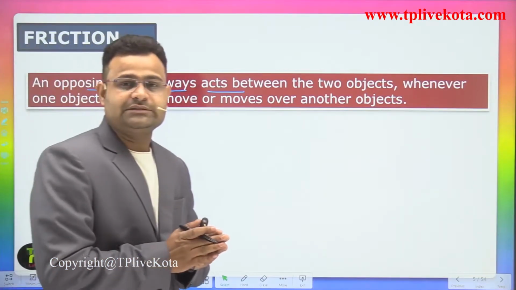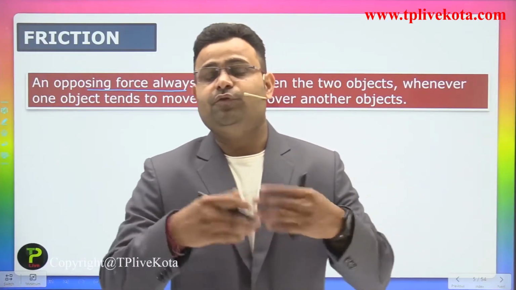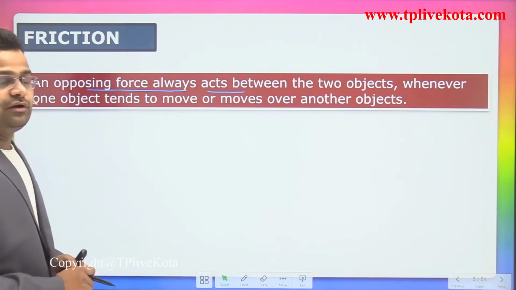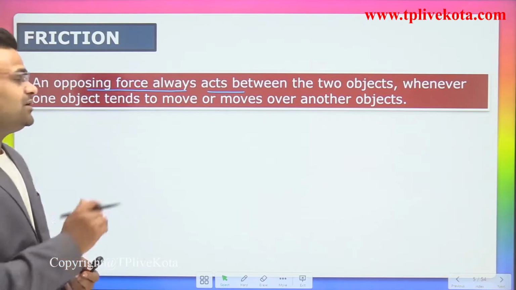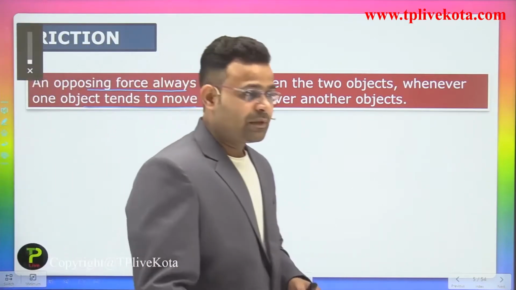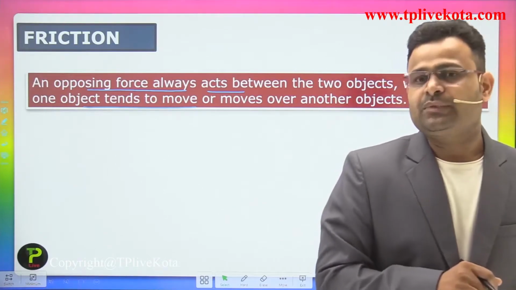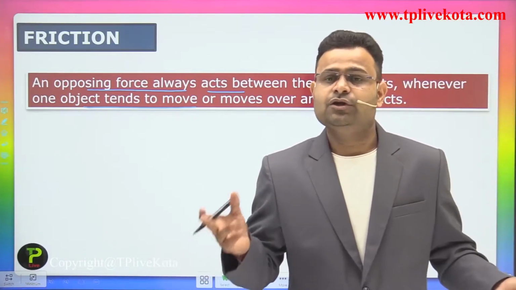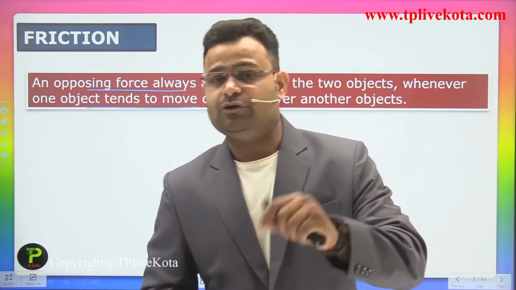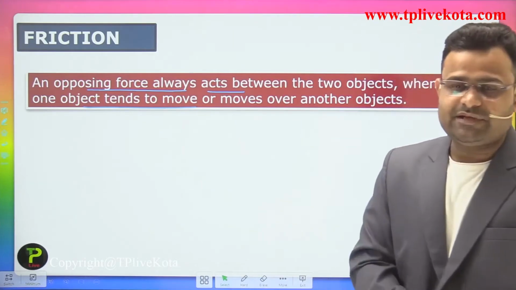When two objects are in contact and moving in relative motion, that time a force is introduced, which is called a frictional force. So an opposing force always acts between the two objects whenever an object tends to move over the other object. It may move, or it may try to move. In both conditions, if the external force is not sufficient to move that body, that means you are applying a low value of force as compared to the frictional force, so you can't move that body. So that is the definition of a frictional force.